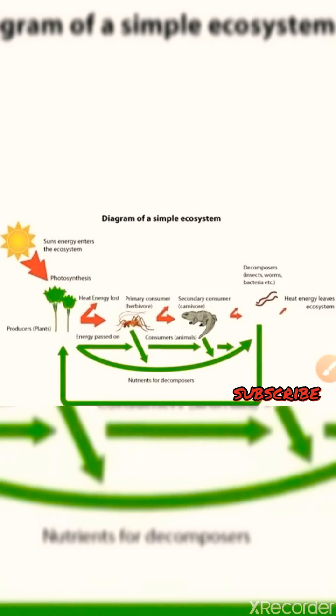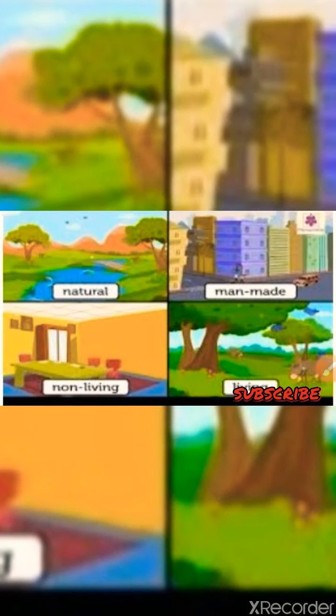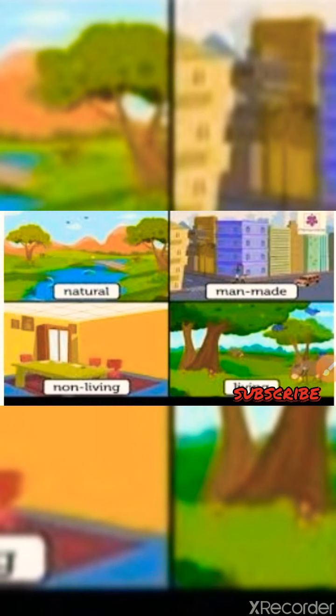Now moving to the next topic, human made environment. Look at this picture. There are different things shown in this picture: natural, non-living, man-made and living. So we are talking about the human-made environment.